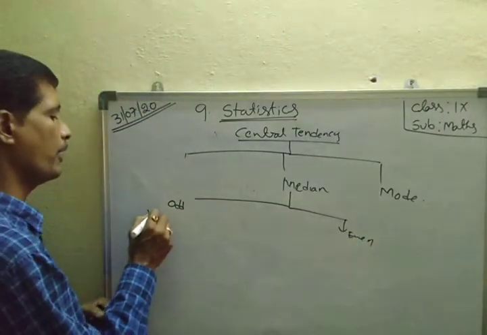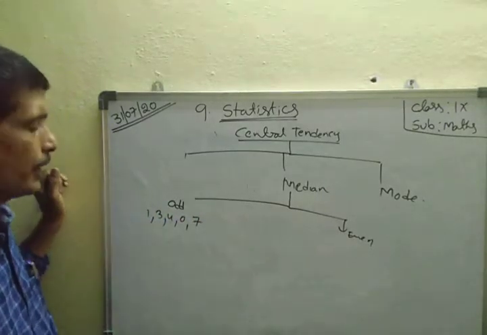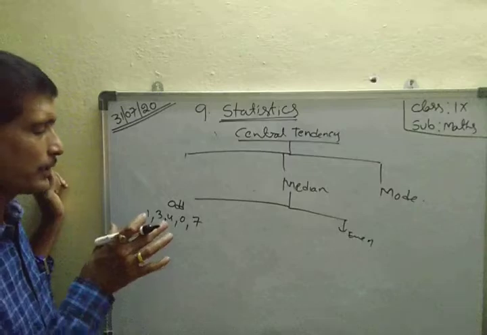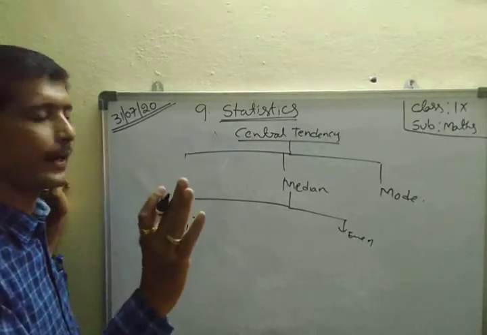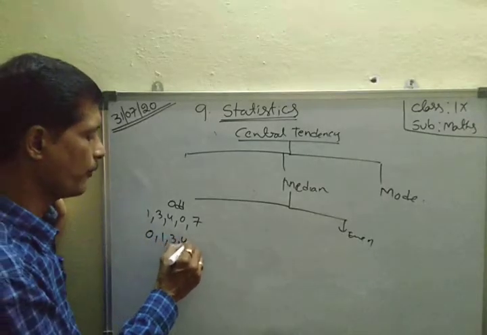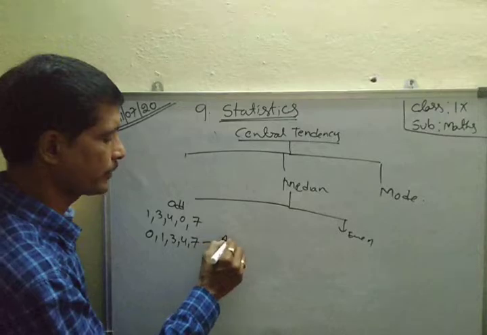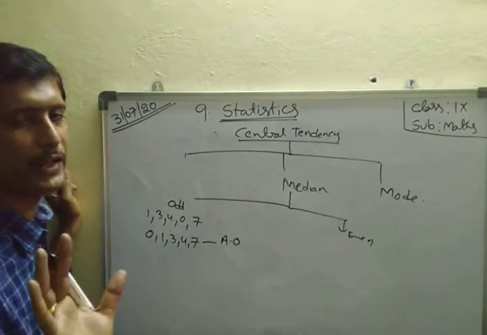Suppose here 1, 3, 4, 0, 7. These numbers are given. First, these numbers are arranged in ascending order or descending order, any one order. 0, 1, 3, 4, 7. These are in ascending order. You write any one order, ascending or descending.